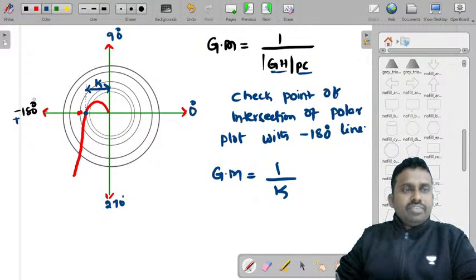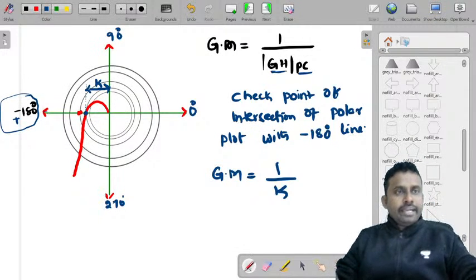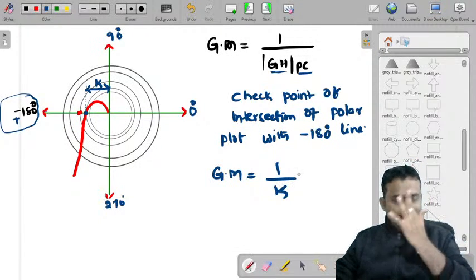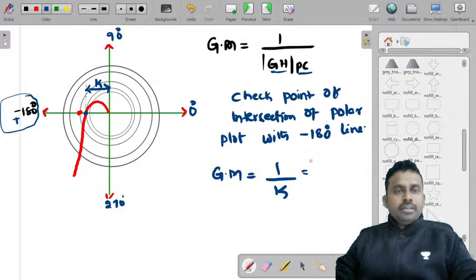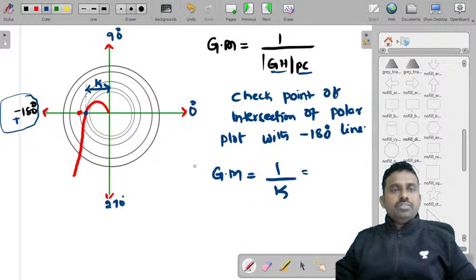Minus 180 degrees is the phase crossover frequency, right? And at this point we are finding the magnitude, that is nothing but gain margin. This is how you'll get gain margin. Now let us see how you find phase margin from the same plot.